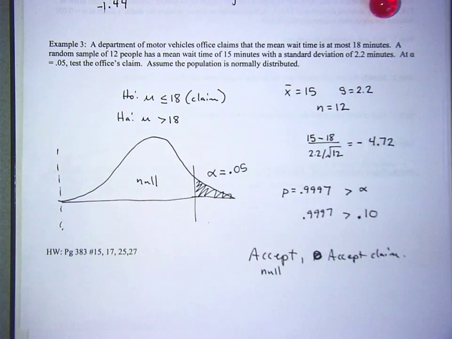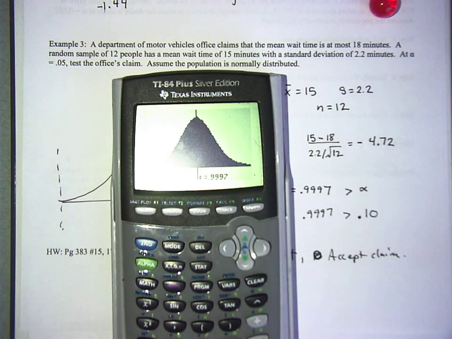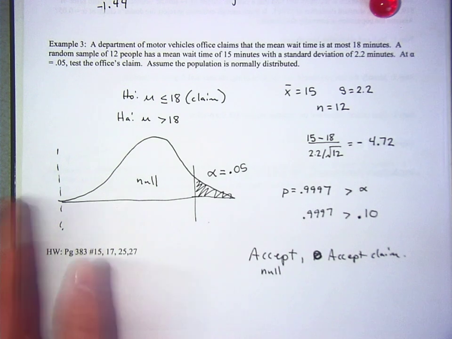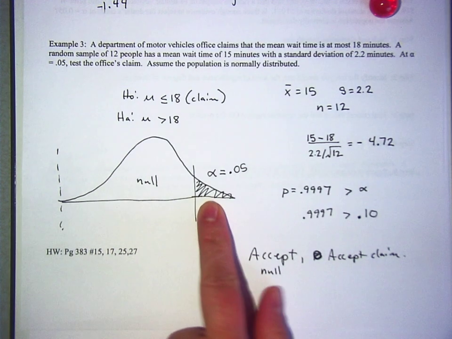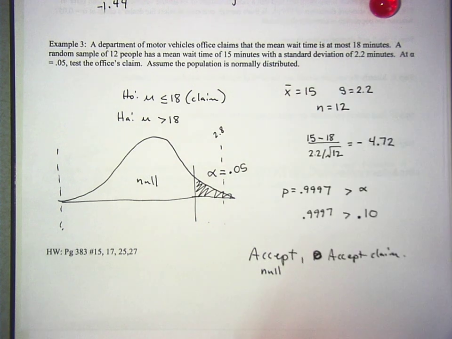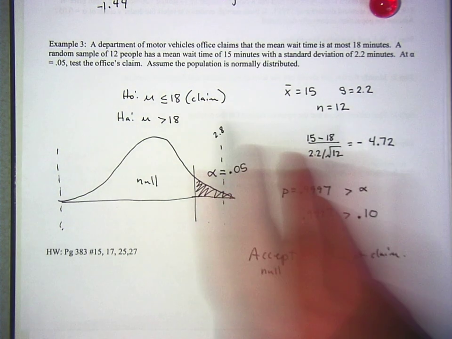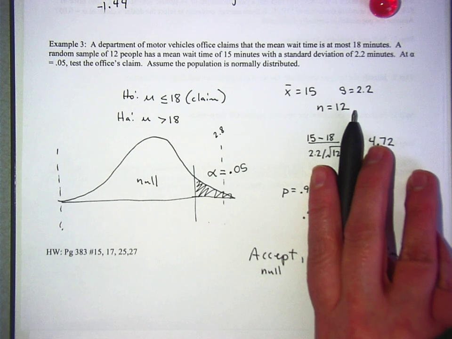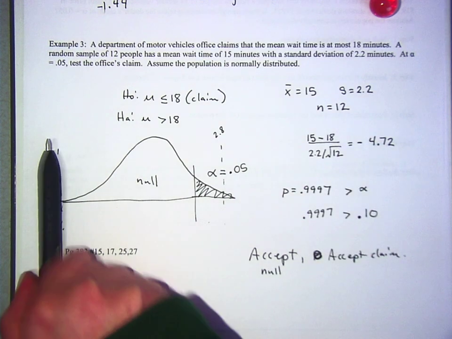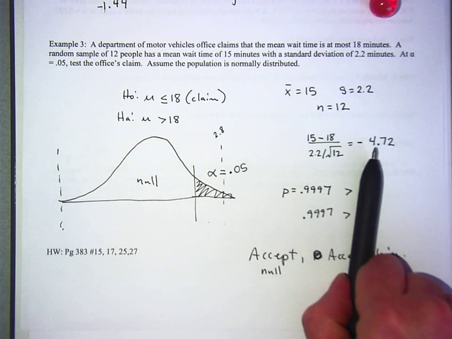And if you're wondering why, when I do a test, it looks like the whole darn thing is filled in, that's because to find this area, suppose the score ended up being 2.8 or something like that, then if this was a z-score chart, you would look up the area to the right of 2.8, because it's a right-tailed test. Even though the score is over here, you're still looking up the area to the right.